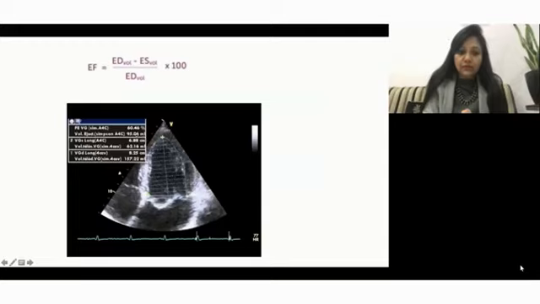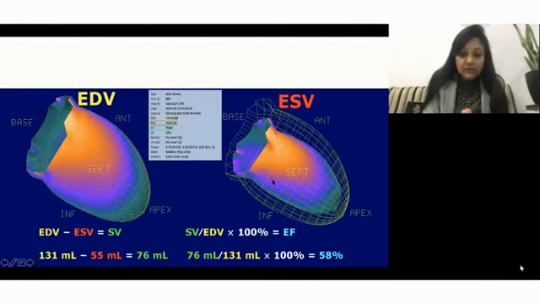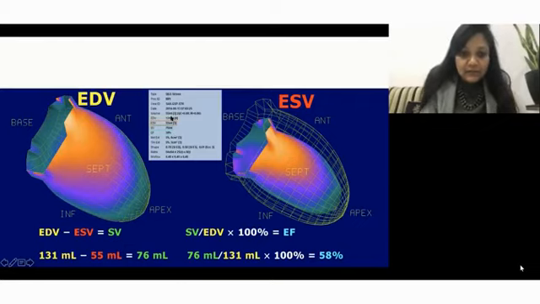Even if you get only volumes like this, here we can see nicely the end diastolic volume and end systolic volume, the stroke volume has come on its own, and the ejection fraction has been calculated by the machine.